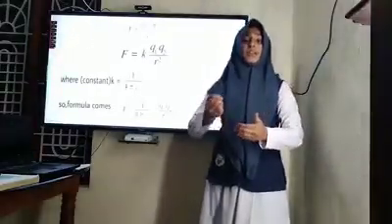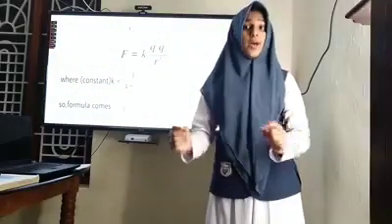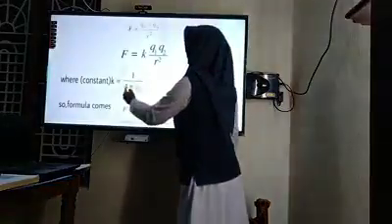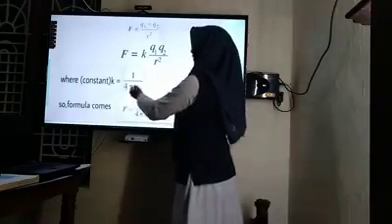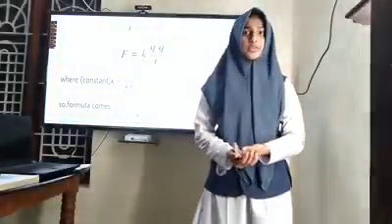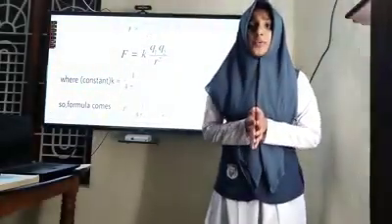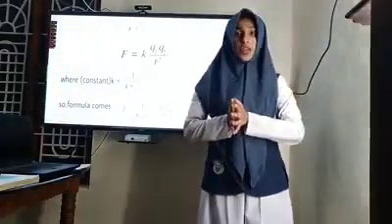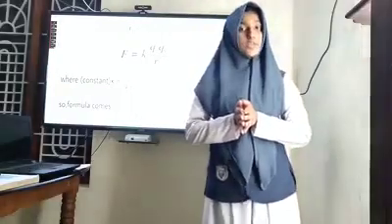Now by substituting the value of epsilon 0 there, we can find the value of k. So by substituting, we get 1 by 4 pi. What is the value of pi? Yes, the value of pi is 3.14, and epsilon 0 I have already told you, 8.854 into 10 raised to minus 12. By calculating this in your calculator, we come to an answer of 9 into 10 raised to 9. So in SI units, the value of k is 9 into 10 raised to 9.